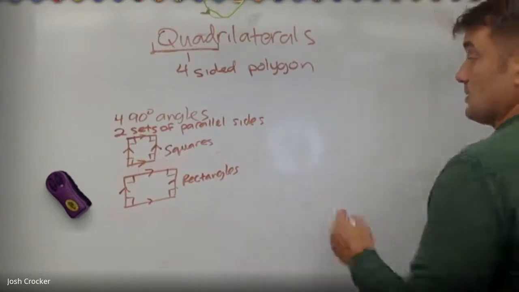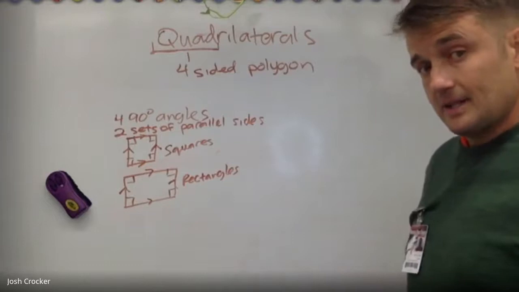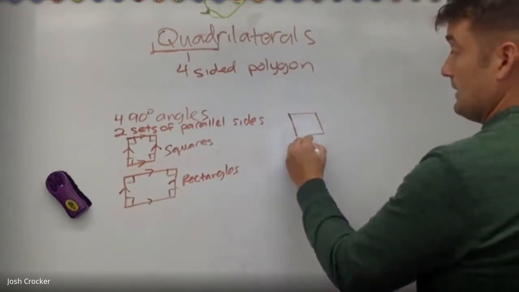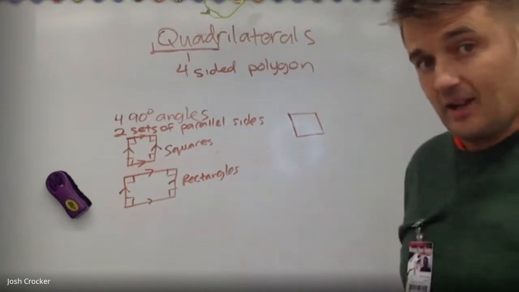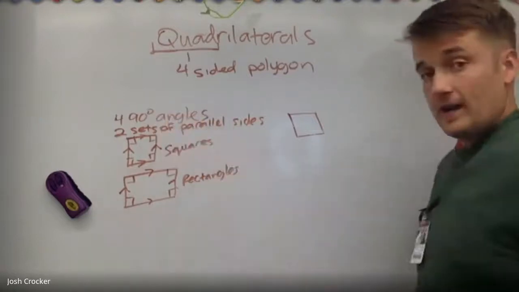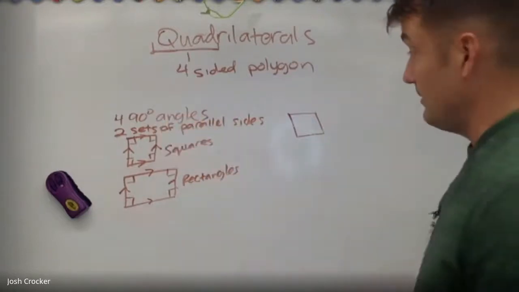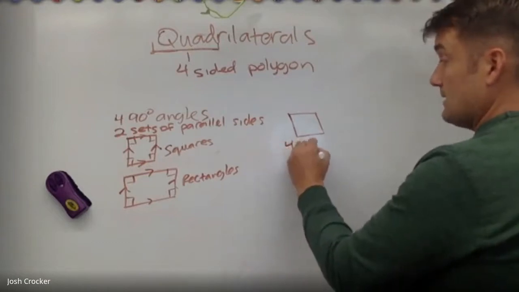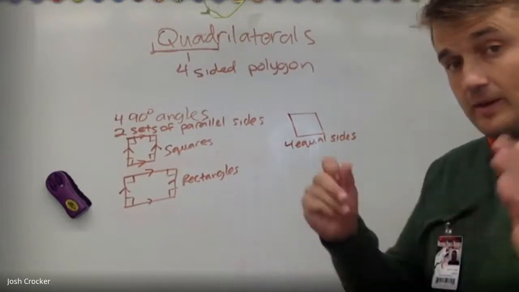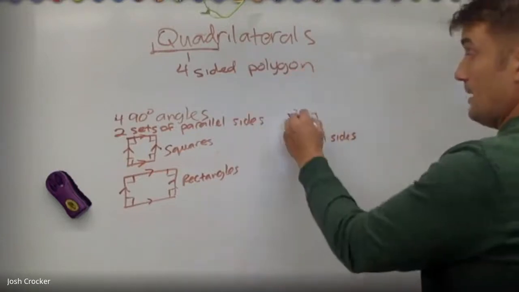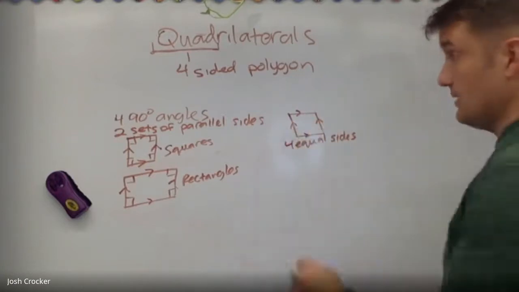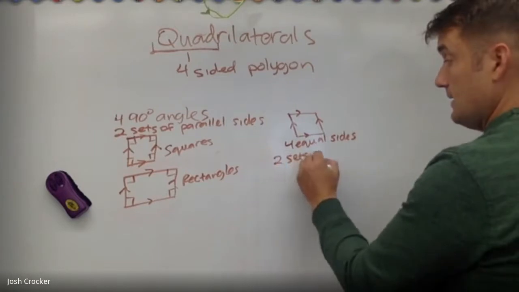We can take something that sort of looks like a square, but it's tilted, and it looks something like that, okay? I call it a lazy square sometimes. So this does not have four 90-degree angles. It doesn't, but it has four equal sides, and even though it is tilted, the top is parallel to the bottom and the right is parallel to the left. Okay, two sets of parallel